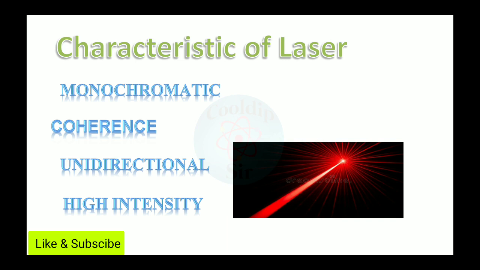So these are basically the four characteristics of the laser. The first one is monochromatic, which means it has a single wavelength. The second one is coherence, which means it has a constant phase difference. The third one is unidirectionality, which means the laser can travel in only a single particular direction. And the fourth one is high intensity, which means it has such a large intensity that it can travel very large distances. So this is all about the laser, its production and its characteristics.